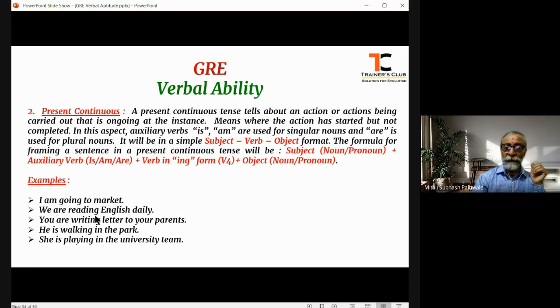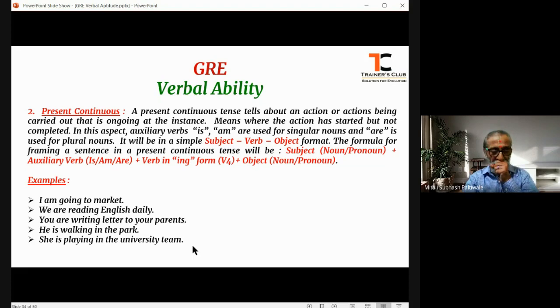Read has become reading, rest all remains the same. You are writing letter to your parents. He is walking in the park. She is playing in the university team. This is how the present continuous tenses are made.